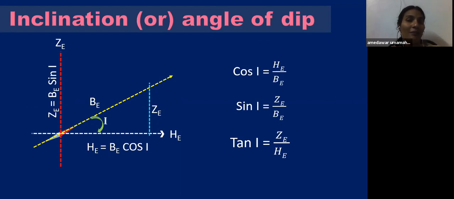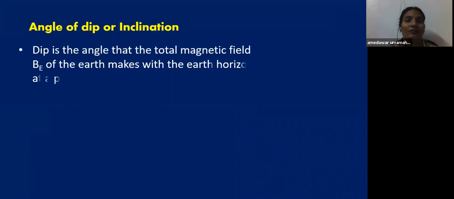That angle between magnetic field and surface is known as inclination. So the dip is the angle that the total magnetic field BE of the earth makes with the earth horizon at a point. We can write cos I equal to HE by BE.